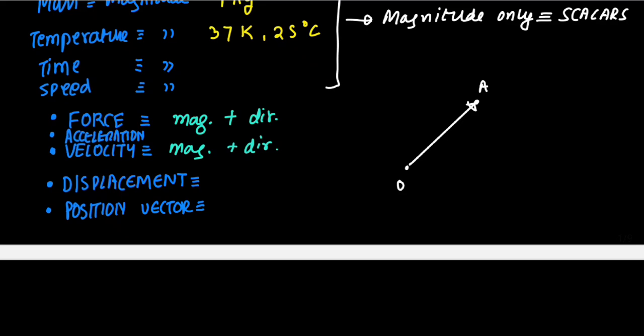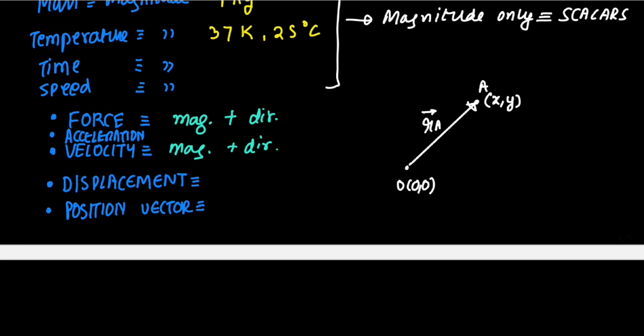I'm going to talk about coordinate systems in great detail in the very next video, but for now let us say that A has the coordinates x, y. This is elementary two-dimensional coordinate geometry that I am sure you have studied in 9th and 10th standards. So O is the origin 0, 0, and A is a point x, y.